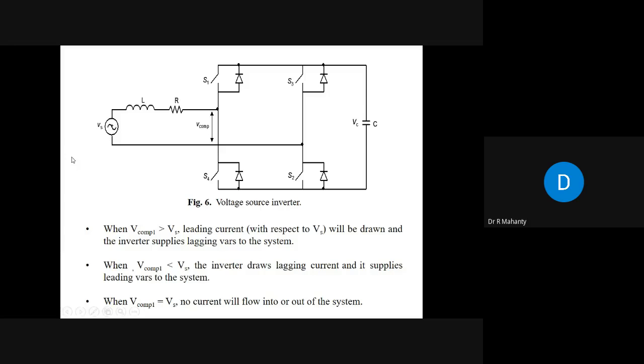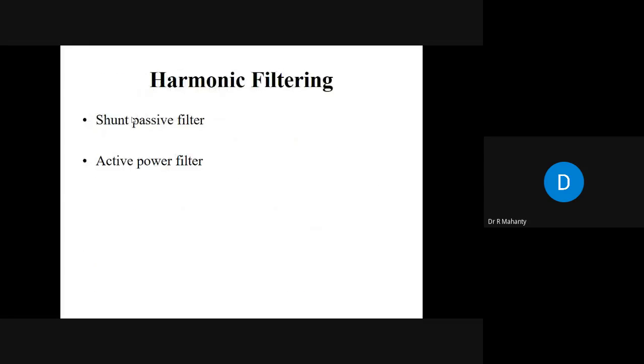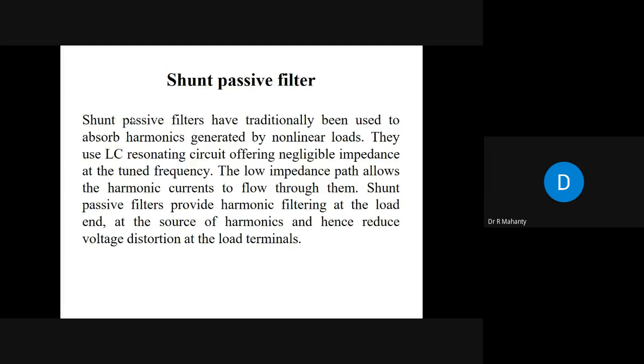You have to utilize the harmonic components present in this V compensation 1, apart from the fundamental component, so that you can cancel out the harmonics already present in the line. So you can do both reactive power compensation and harmonic filtering using the active power filter.